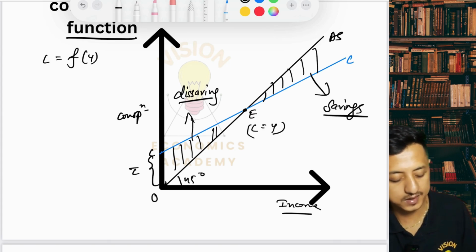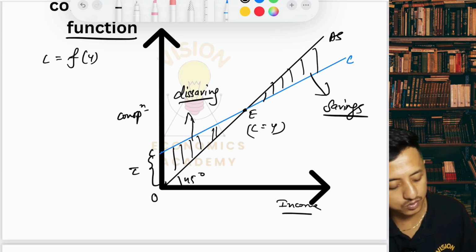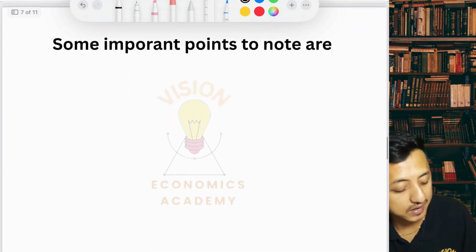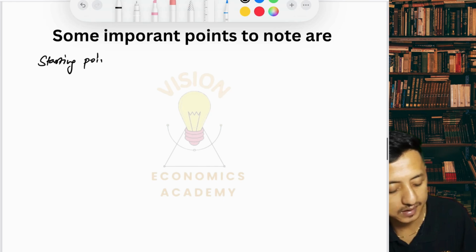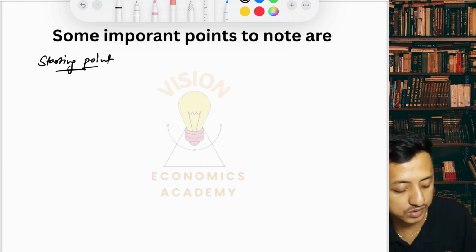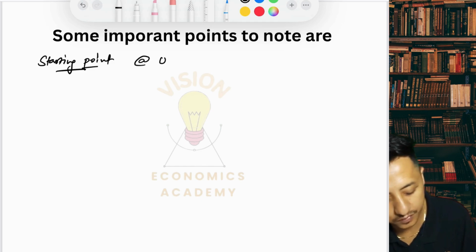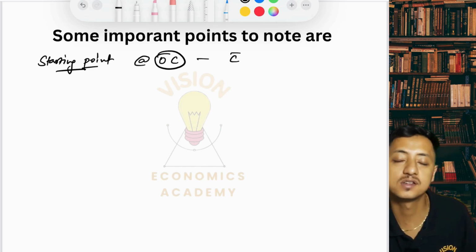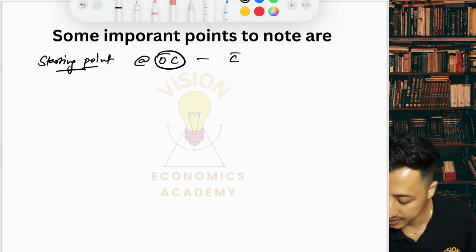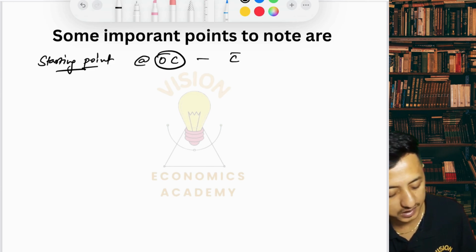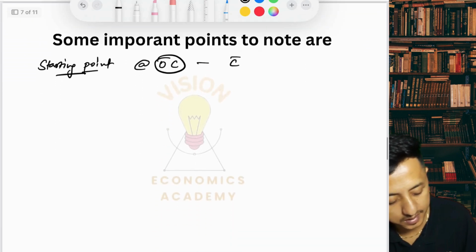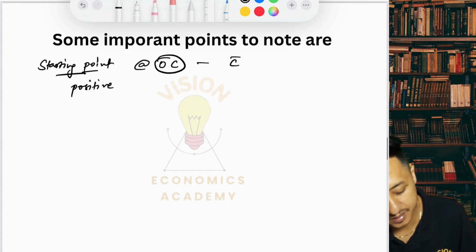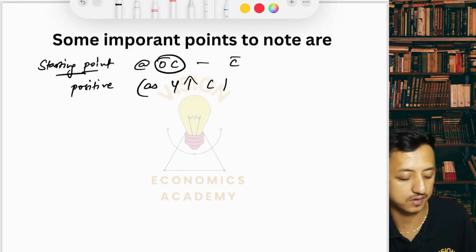Yes, all right. Now, some of the important points to note here is that the starting point of the consumption curve is not at the origin, it starts at OC because of autonomous consumption. Consumption is still there even at zero level of income, right? Now the slope of the consumption curve, if you see, is positively sloping, because as income increases, consumption also increases. So there's a positive relation.